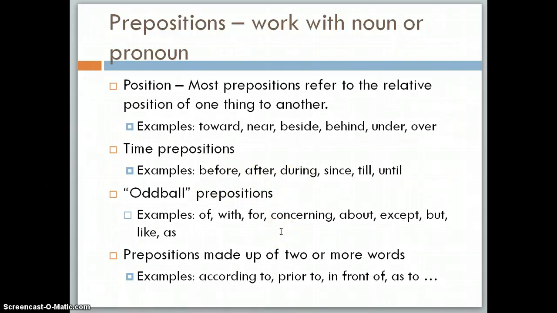We do have some prepositions that don't fit into either of those categories. So those are words like of, with, or for. And there are some prepositions made up of two or more words, like according to, prior to, in front of, and so on.